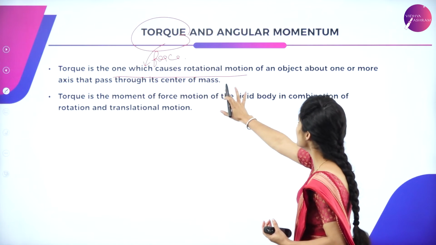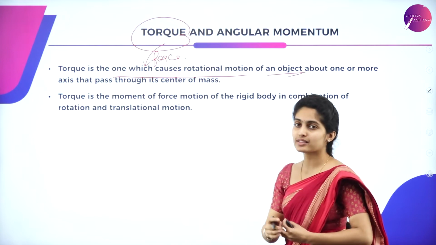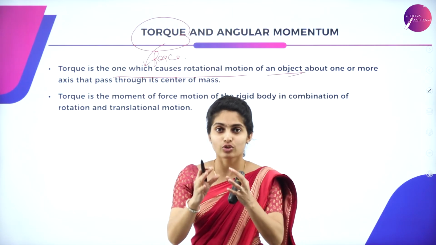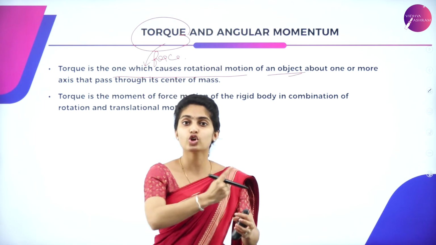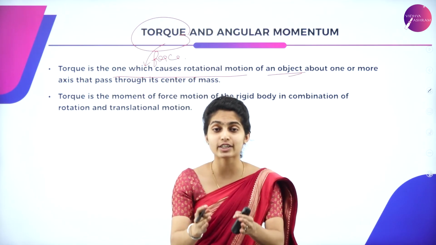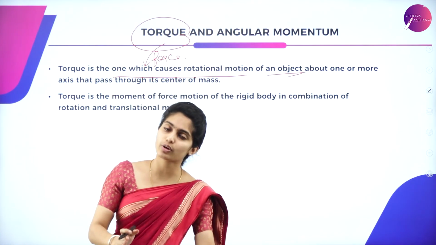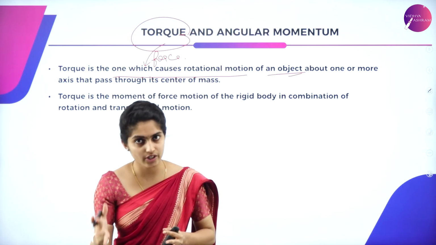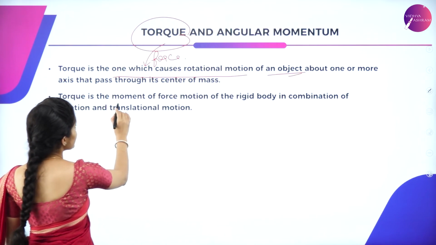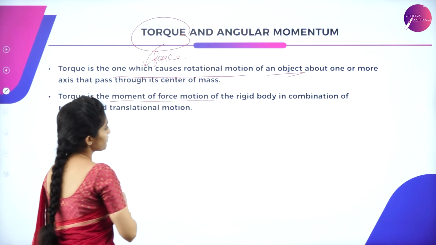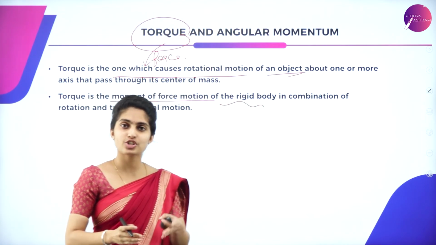That is said to be a torque of an object about one or more axes which pass through its center of mass. So a force which is applied to an object such that it undergoes rotational motion is said to be a torque. We just can't term it as force. It is a torque which is acting on a body which undergoes rotational motion. It is a type of force. So here torque is the moment of force.